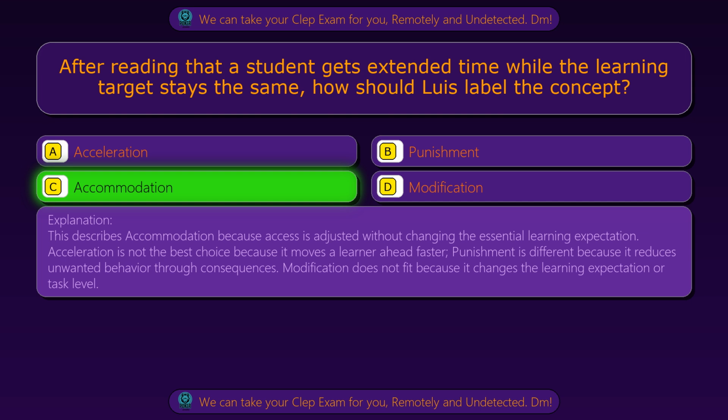Acceleration is not the best choice because it moves a learner ahead faster. Punishment is different because it reduces unwanted behavior through consequences. Modification does not fit because it changes the learning expectation or task level.